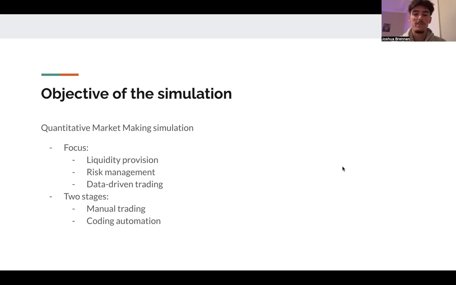So, this simulation was designed to replicate the role of a quantitative market maker with focus on how traders balance liquidity provision with risk management. It was split into two stages. First, a manual trading simulation, and then a coding component where we automated trading strategies. The main objective was to develop skills in analyzing market data and making data-driven trading decisions, which are essential in modern financial markets.